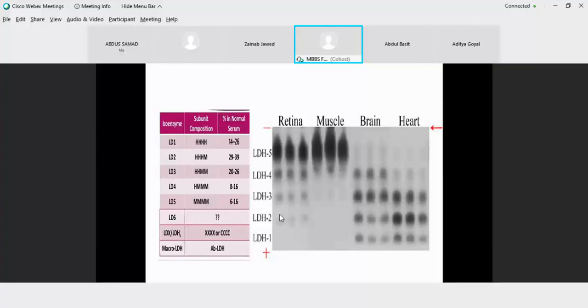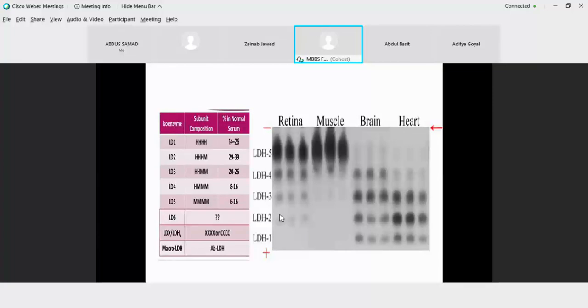So if you look at the concentration, they are also different. In serum, the highest concentration is for lactate dehydrogenase 2, followed by lactate dehydrogenase 3 and then 1. Similarly, the possible combinations for the formation of lactate dehydrogenase are all 4 of H type, or all 4 of M type, and the intermediate ones. So lactate dehydrogenase has 5 isozymes which are physically different. Chemically, they catalyze the same reaction, pyruvate to lactate and back, lactate to pyruvate.